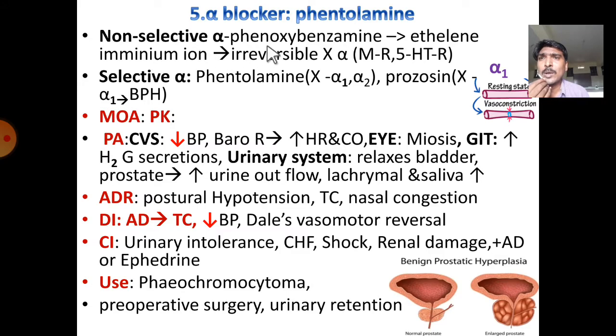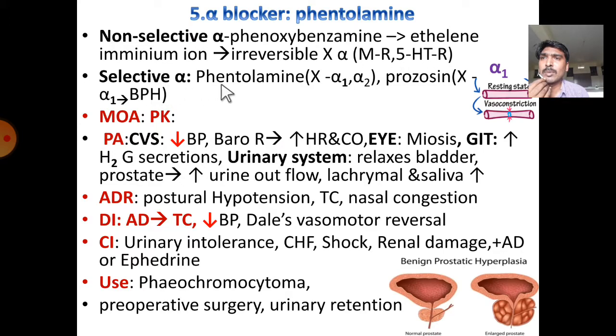Non-selective alpha blocker is phenoxybenzamine. Upon metabolism, it is converted into ethylene immonium ion. Then it irreversibly inhibits the alpha receptor. Not only the alpha receptor, it also blocks muscarinic receptors and 5-hydroxytryptamine receptors, thereby producing their related adverse effects.